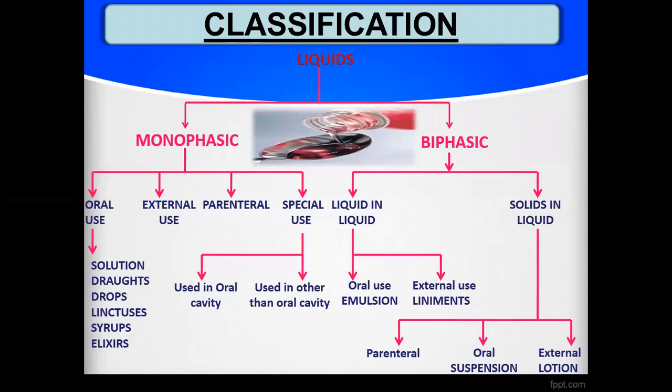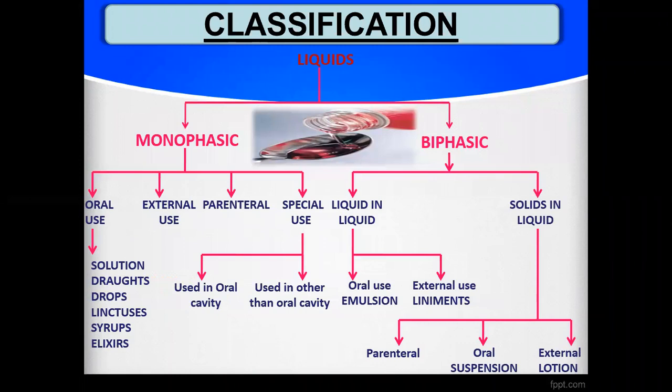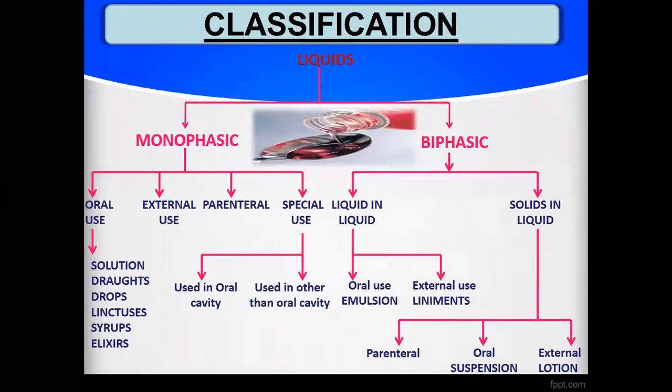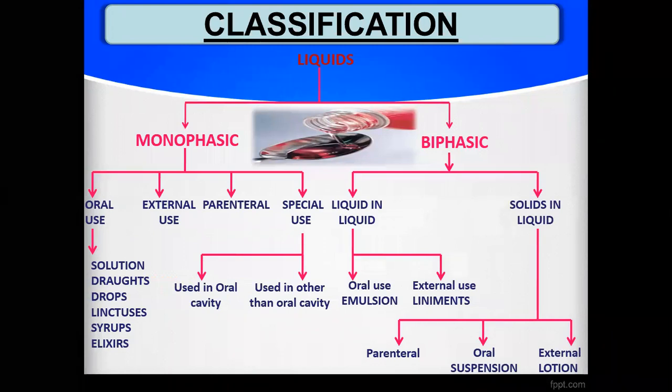Now, classification of liquid dosage forms. Liquid dosage forms are broadly classified into two types: one is biphasic and another is monophasic. Monophasic liquid dosage form means the dosage form will have only a single phase. For example, suppose you are dissolving sugar in water, then you will find only one phase. One phase means all the ingredients are dissolved completely in the one vehicle, water. So here water will act as an excipient as well as a vehicle, and the drug will act as the active constituent or pure material.